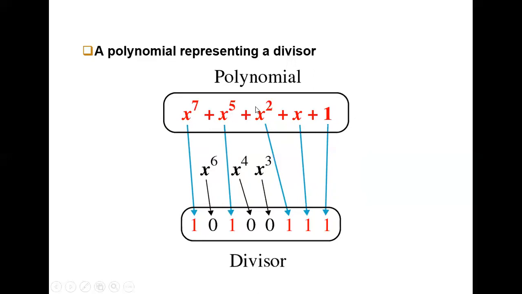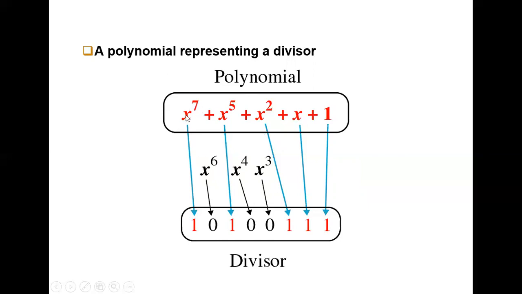There is no x power 3 here, therefore the value becomes 0. x power 4 is also not there, so that also becomes 0. x power 5 is there, so this becomes 1. x power 6 is not there, it becomes 0. Sorry friends, x power 7 is there, this becomes 1. In this way you have to write the polynomial equations.